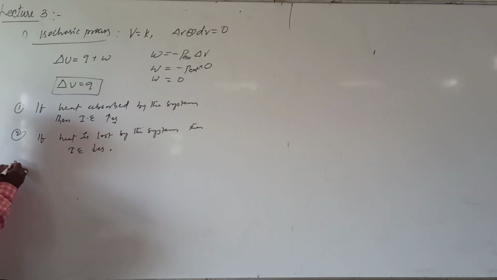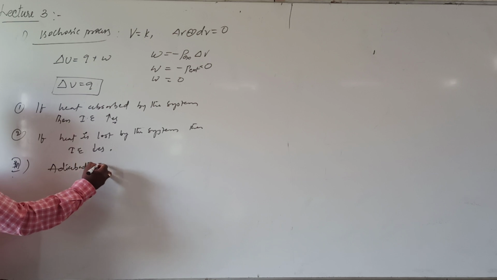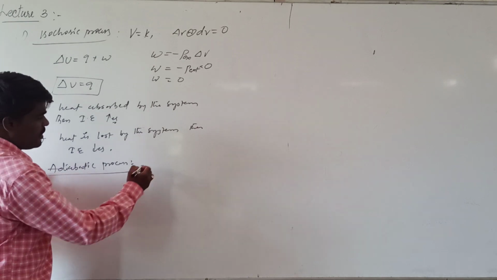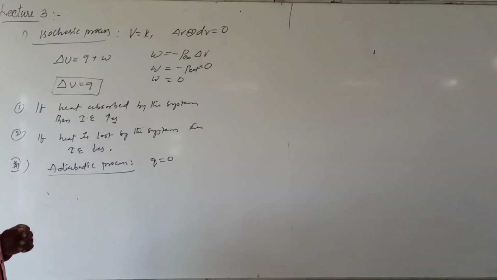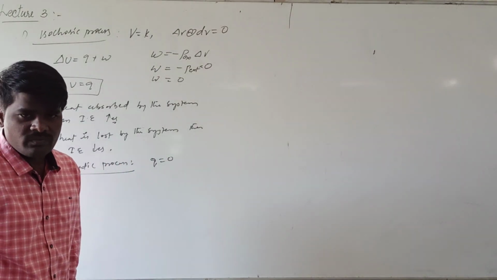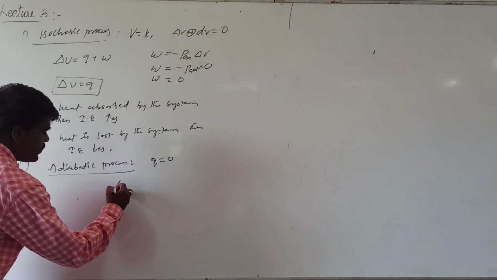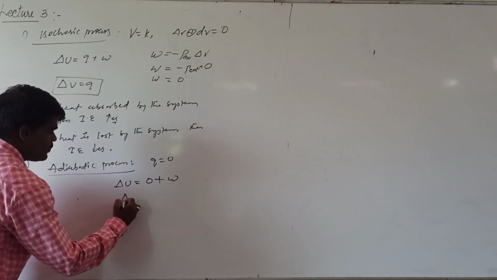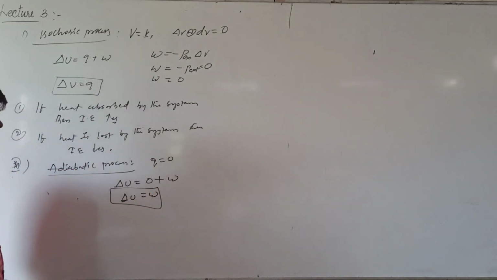Now, what is the other possibility? The third possibility is an adiabatic process. What is meant by adiabatic process? In an adiabatic process, Q will be equal to 0. There will be neither heat exchange nor absorption or loss. If you put the Q value in adiabatic process, Q will be 0. There will be no heat exchange between the system and surroundings. So dU will be equal to W. What is meant by this? From this, what can we conclude?